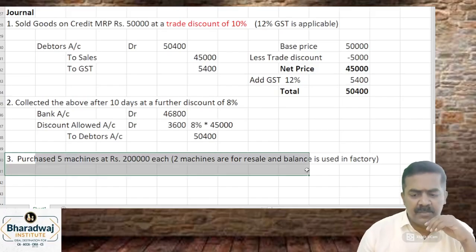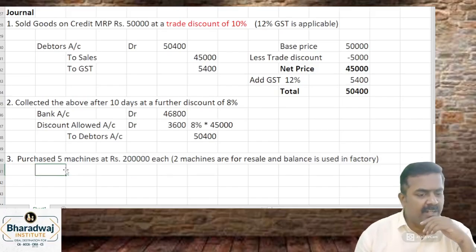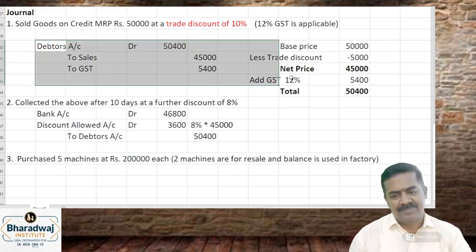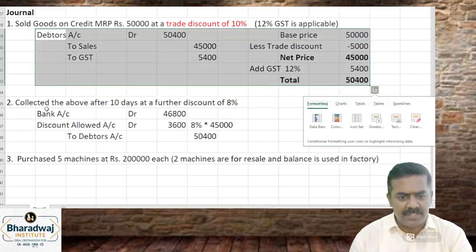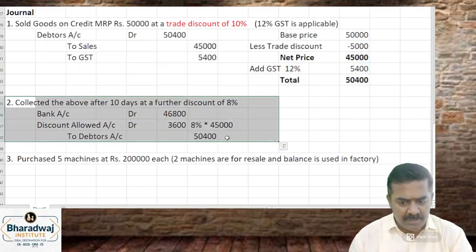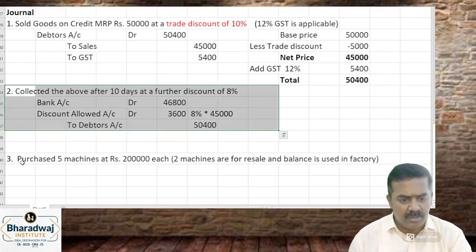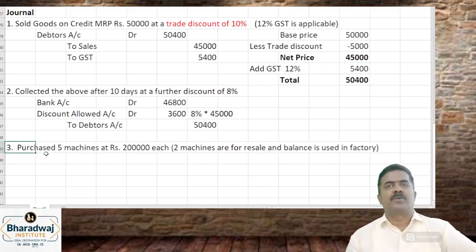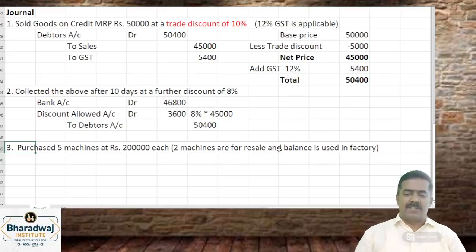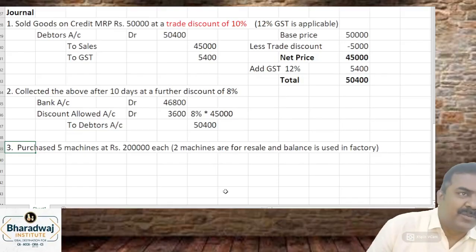What is the entry you will pass for this? Tell me the entry you will pass. We have purchased 5 machines. Out of them, how many machines are used in the sold out or for resale? 2 machines are for resale. It means we are going to sell them to someone else, like purchasing stock. Remaining is used in factory.